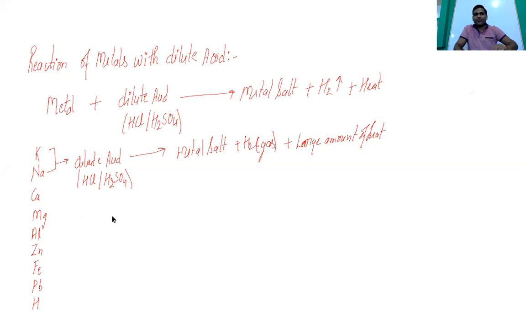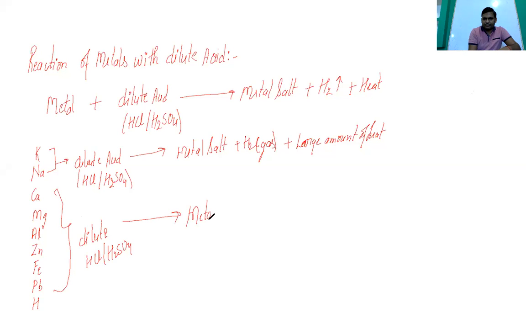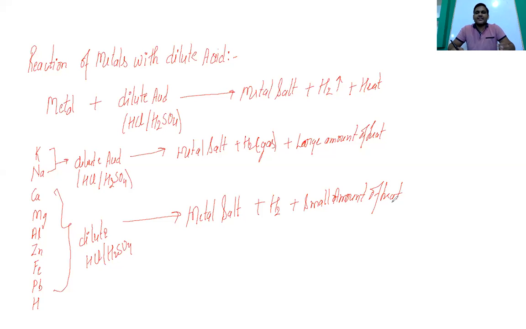This is valid for all of these reacting with dilute HCl or H2SO4. Okay, and this will react and form the metal salt plus H2 and a small amount of heat will be there. But there is a special case for nitric acid.